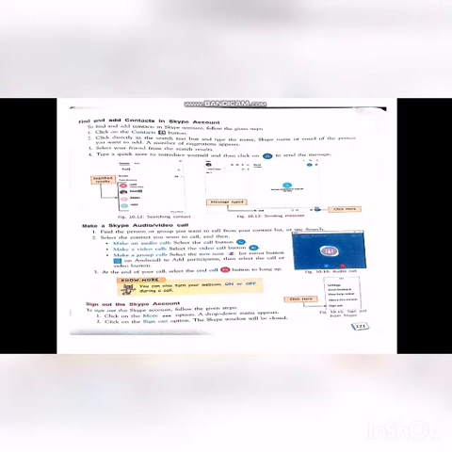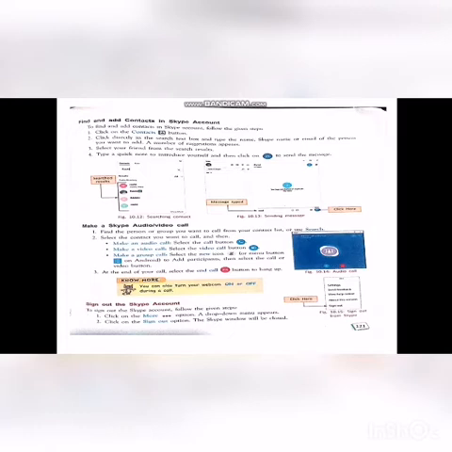Next you are going to see how to find and add contacts in the Skype account. How many contacts do you need, and how do you add these contacts in your Skype account? For that you click the contacts button. The symbol for the contact button is given here.